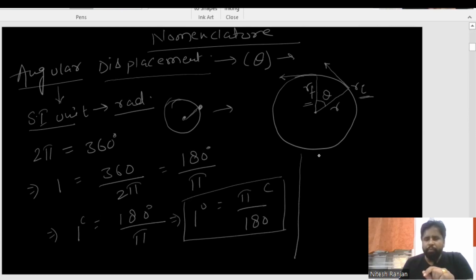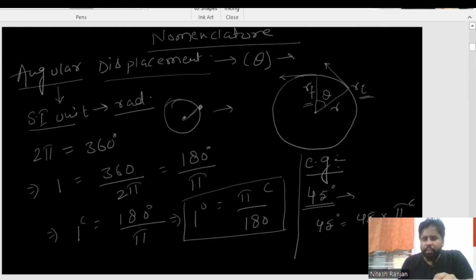Friends, now coming to a few examples, as each theory must be backed up with some example. I am now talking about 45 degree. How am I going to convert it into radian? If 1 degree is pi by 180, then 45 degree will be how much? 45 degree will be equal to 45 into pi by 180 radian.